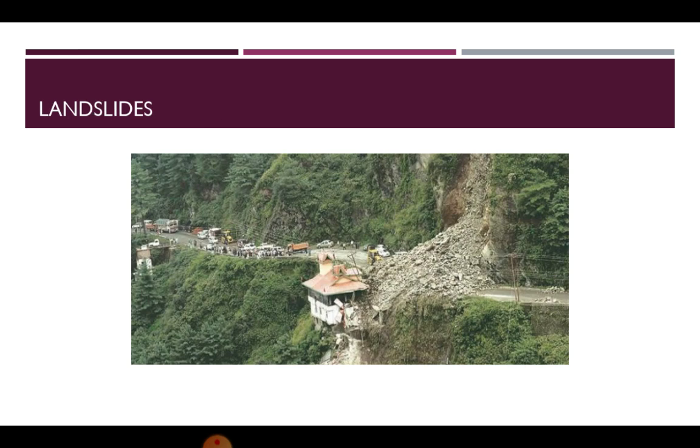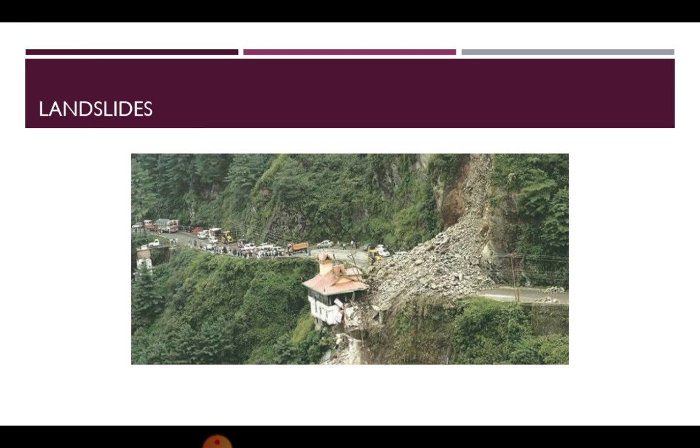Landslides. A landslide, also known as a landslip, occurs when the soil and rocks move down a mountain slope. The movement of the rocks and soil is frequent and they move down suddenly. This natural disaster is often caused in the mountains by heavy rainfall.